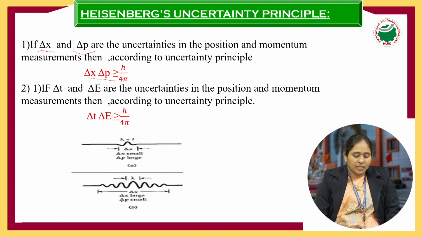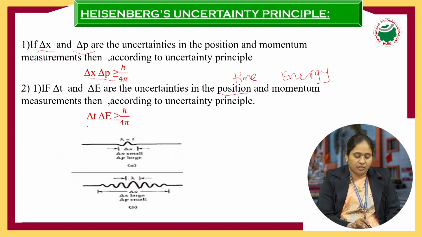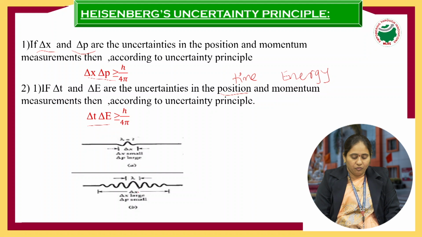And if delta t and delta E are the uncertainties in time and energy, delta t is the uncertainty in finding the time and delta E is the uncertainty in finding the energy. So the statement of the Heisenberg uncertainty mathematical principle is delta t into delta E greater than or equal to h by 4 pi.